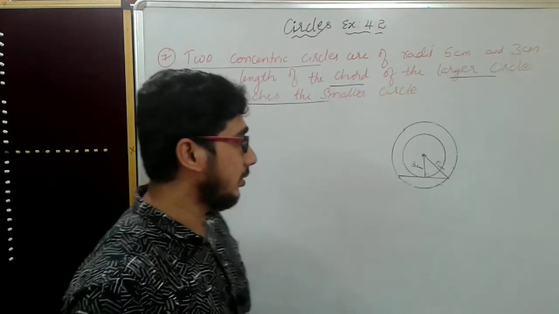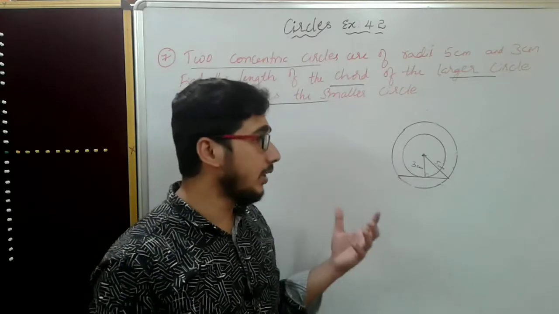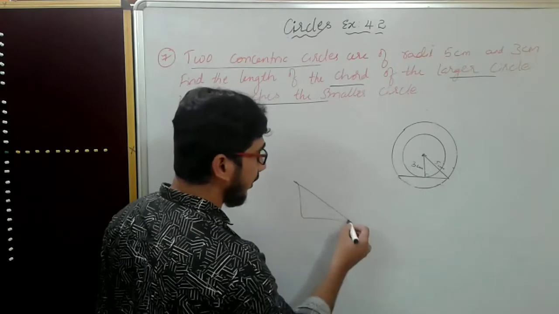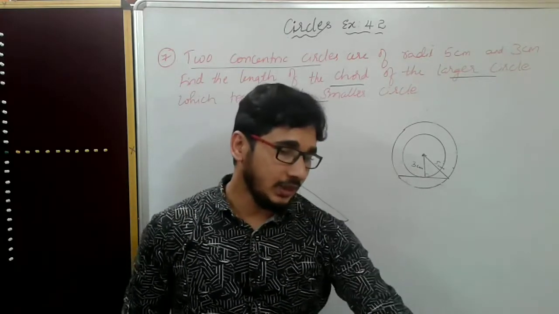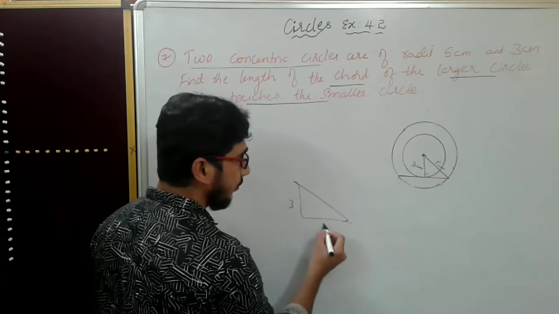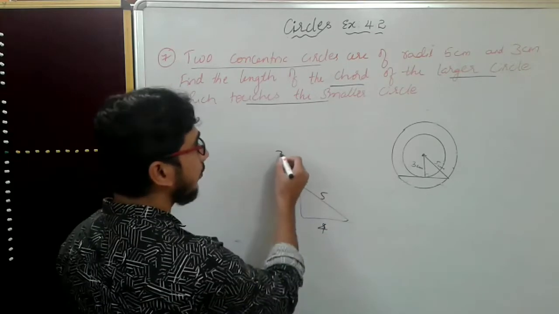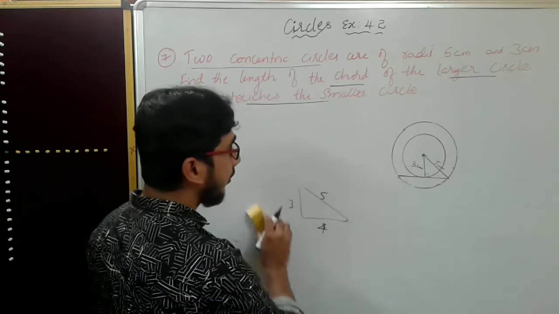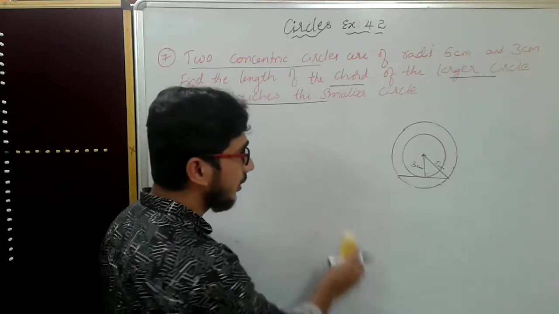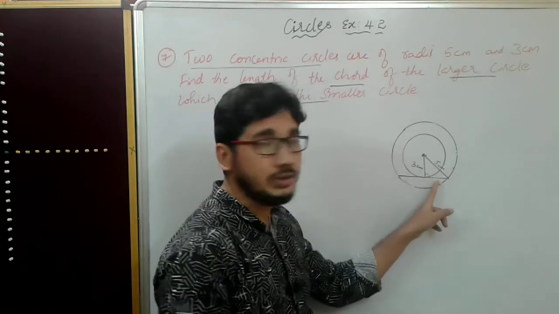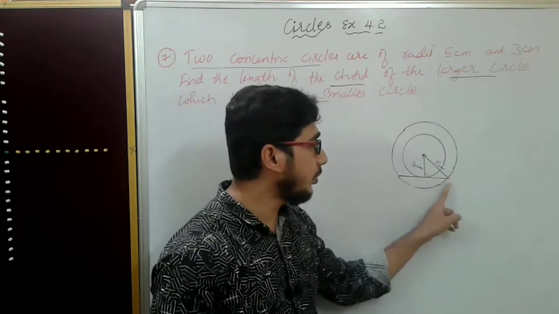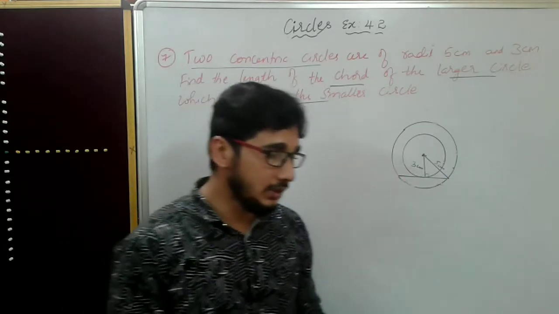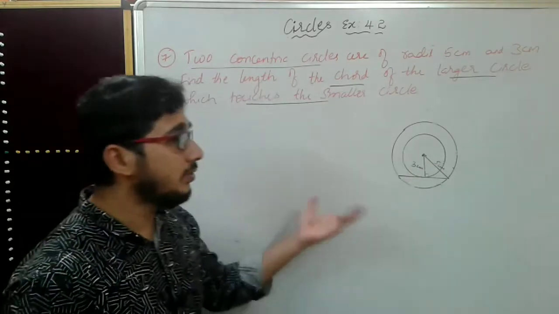Already it's common sense that we have to remember the Pythagorean triplet 3, 4, 5. This is the basic and very first Pythagorean triplet. If this is 3, this is 4, this will be 5. 3, 4, 5 is a Pythagorean triplet. Okay. 5 is always the hypotenuse. See, now this is the hypotenuse. Here it should come 4. Here to here it is 4, means here to here it is also 4. Total the length of the chord is 8 centimeter. As soon as you see this, you will get to know. But you have to solve, right?